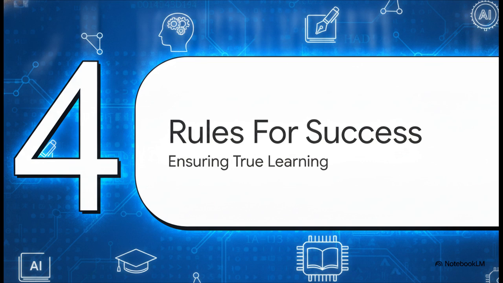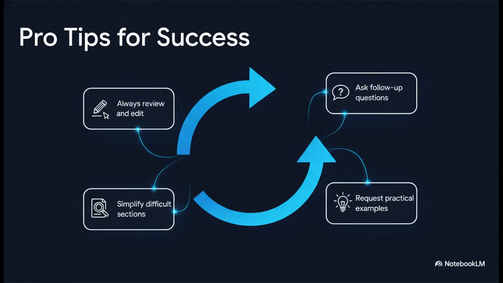But, as they say, with great power comes great responsibility. Let's move to Section 4, Rules for AI Success. So here is the absolutely crucial point. The very first output you get from the AI is rarely your final answer. The pro tips for success here totally revolve around interaction. You have to ask follow-up questions, challenge the AI. If it gives you an abstract concept, request practical examples to ground it. If a section of its response is way too dense, literally just reply, hey, simplify that difficult section for me. And above all else, you must always review and edit the material before submission. You've got to interact with the content deeply to actually make it your own.